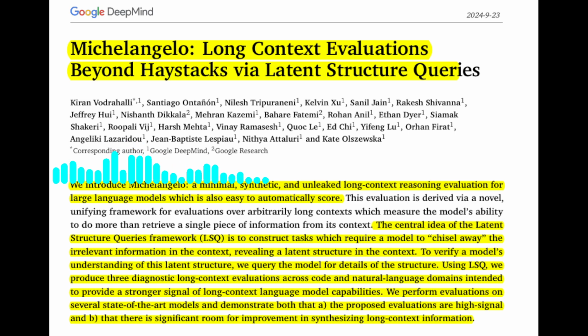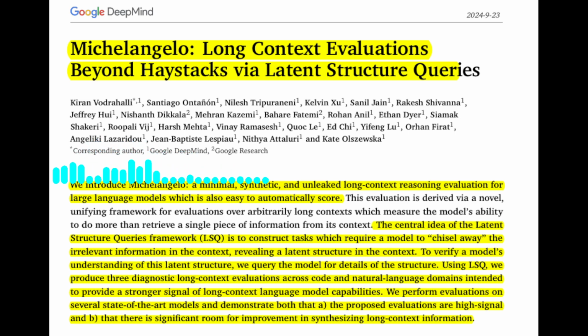Many existing benchmarks focus on retrieval tasks, where the model simply needs to locate specific pieces of information within the context. These tasks often involve needle in a haystack scenarios, where the relevant information is easily distinguishable from the surrounding text. However, this doesn't adequately assess a model's ability to synthesize information from multiple sources within a long context. So how does Michelangelo address these limitations?